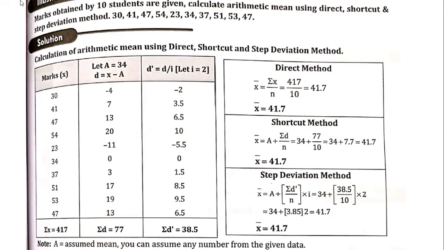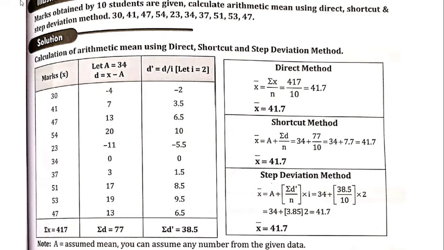Now similarly you can take some other problems also. Marks obtained by 10 students are given. Calculate the arithmetic mean using direct, shortcut and step deviation methods. The data is given like 30, 41, 47, 54, 23, 34, 37, 51, 53, and 47.